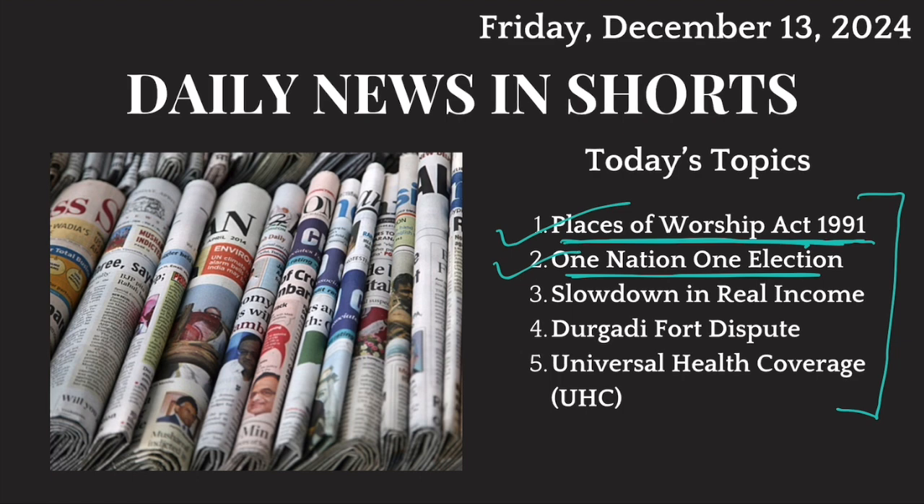Then recently a report came out which was authored by FICCI, an industrial chamber, and they said that in India, real income growth has slowed down. Now, what is real income? We'll talk about this. Then we'll talk about another point of dispute between Hindus and Muslims, and that relates to Durgadi fort in Maharashtra. So we'll talk about this.